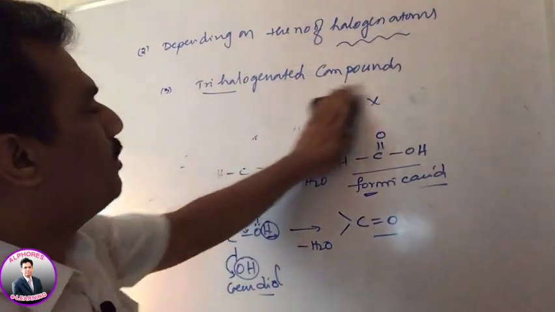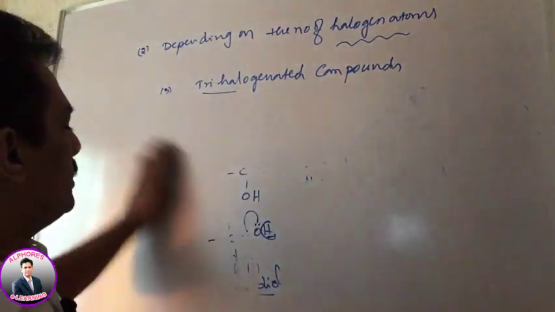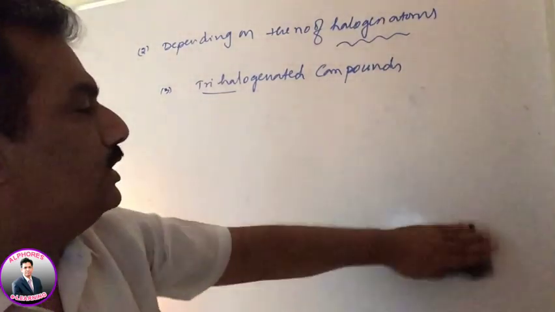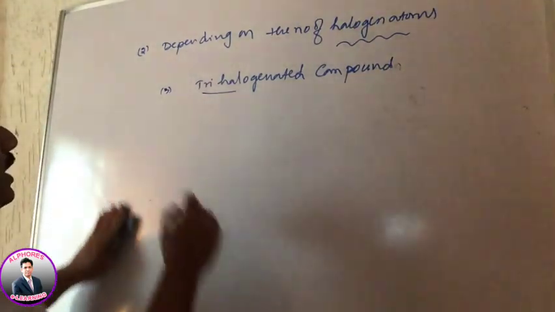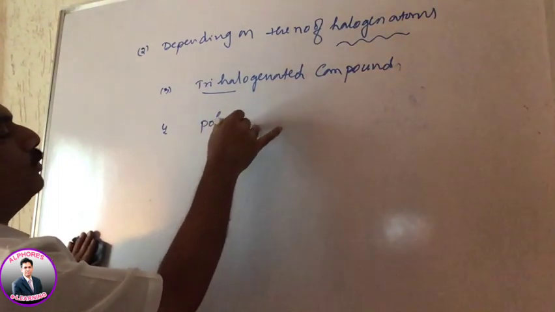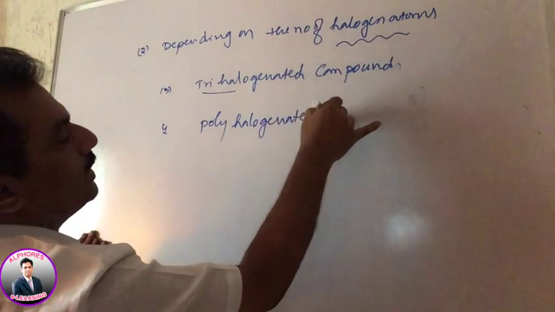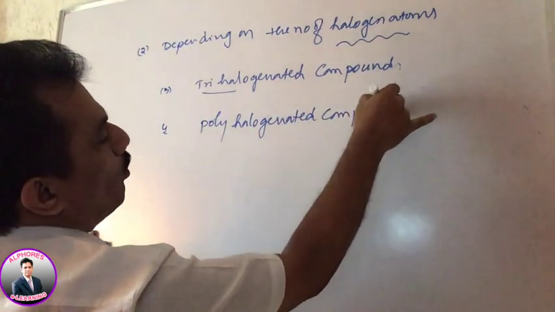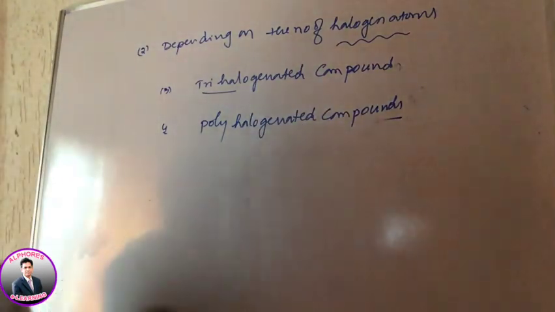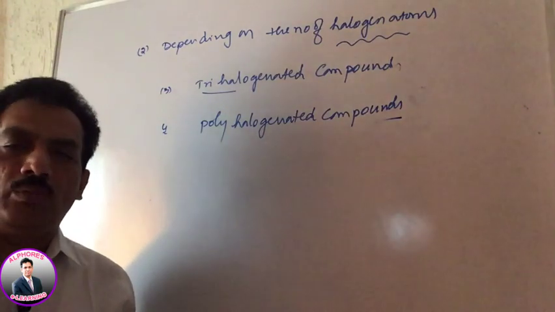And then the remaining ones, tetrahalogenated, pentahalogenated, like that, all these are considered, even though the halogen count is more than one, all combinedly known as polyhalogenated compounds. Polyhalogenated, if the compound has more than one halogen atom in it. Even dihalogenated and trihalogenated compounds are also polyhalogenated compounds.